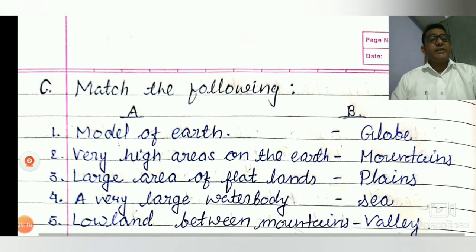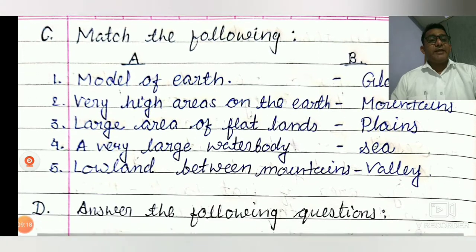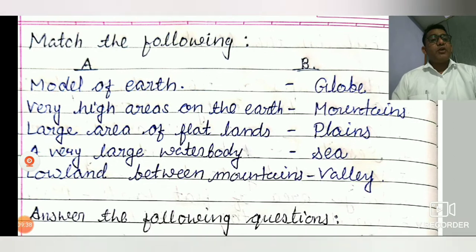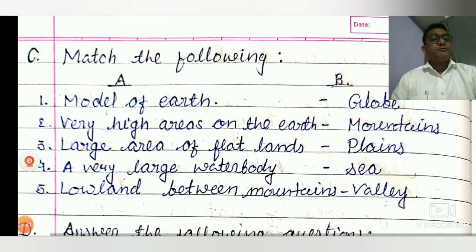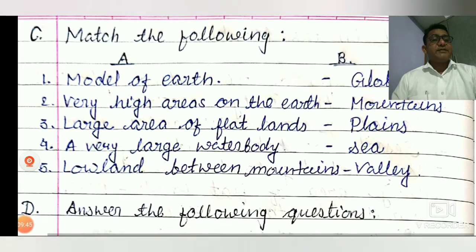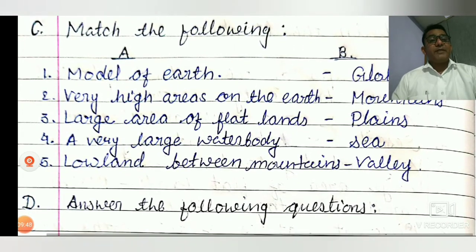Now match the following. In column A: model of the earth, very high area on the earth, large area of flatland, a very large water body, a lowland between the mountains. In column B: globe, mountain, plains, sea and valley.